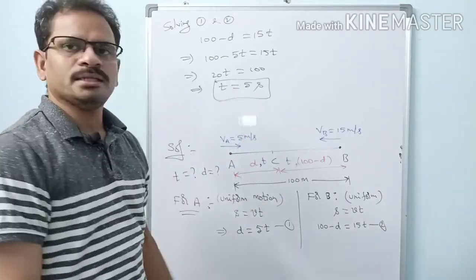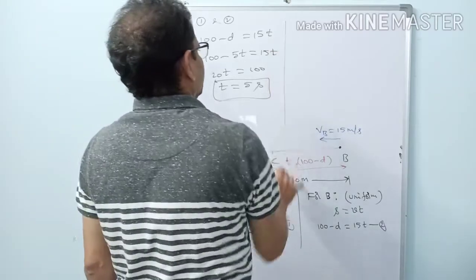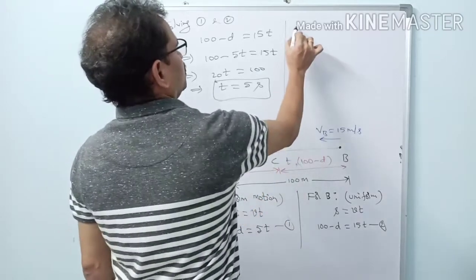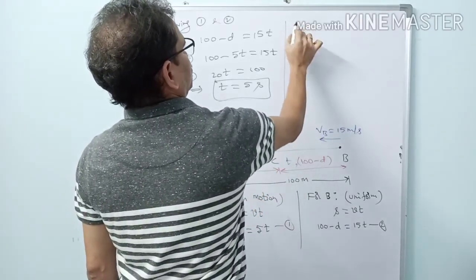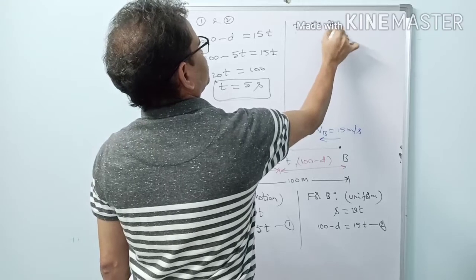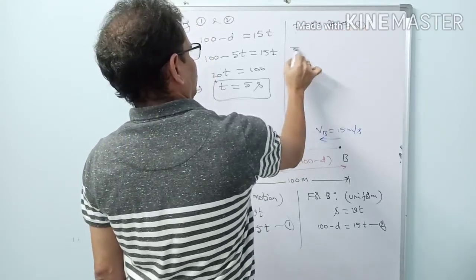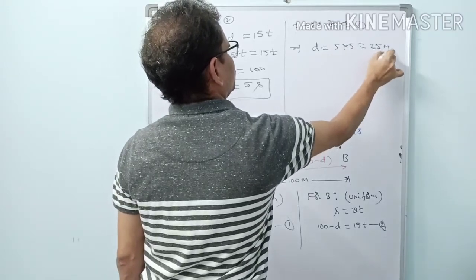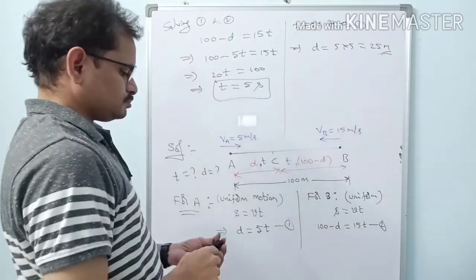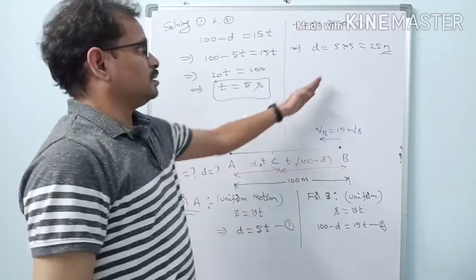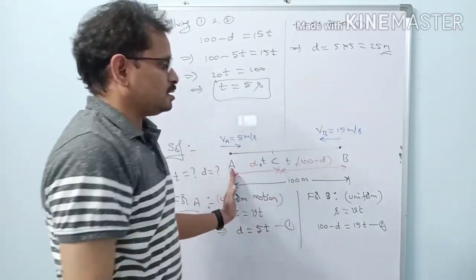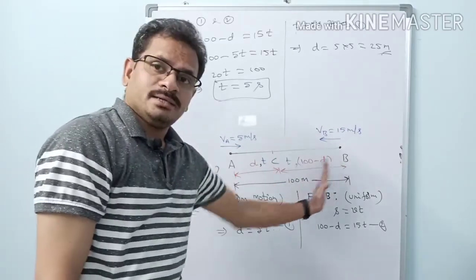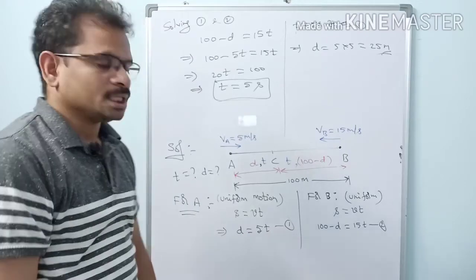So they are meeting after 5 seconds. Substituting t equals 5 seconds in equation 1 implies d equals how much? 5 into 5, that equals 25 meters. So at what distance are they meeting? They are meeting at a distance of 25 meters from A. From B, 75 meters. Got it?